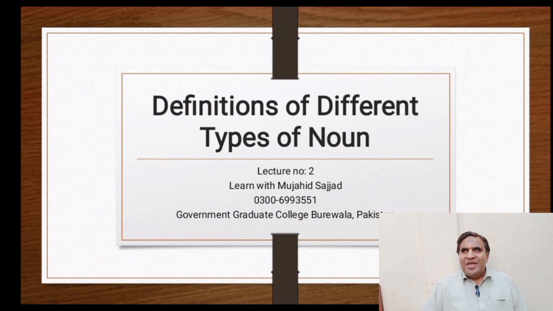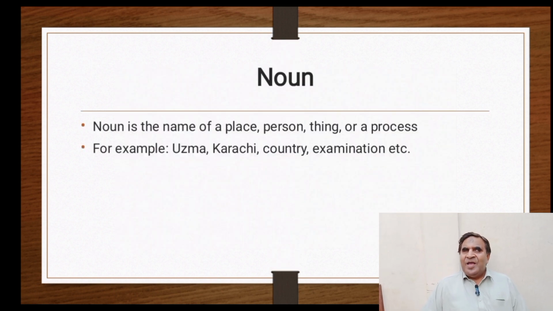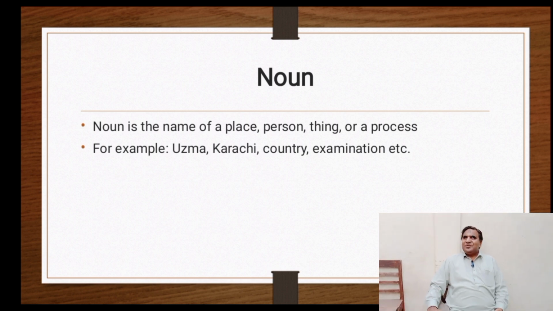The definitions of the different types of noun. First, noun. Noun is the name of a place, person, thing, or a process. For example, Uzma, Karachi, country, examination, etc.